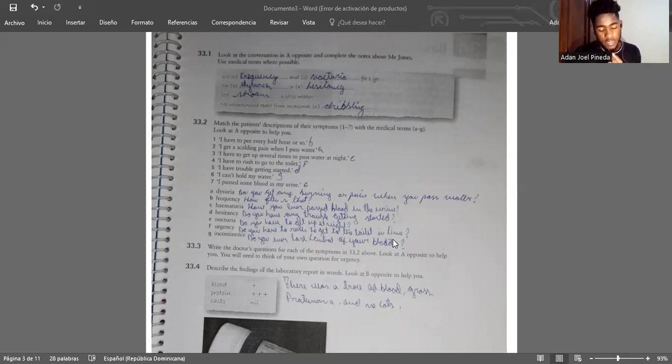33.2. Match the patient descriptions of their symptoms with the medical terms. 1B, 2A, 3C, 4F, 5D, 6G, 7C. 33.3. Write the doctor's questions for each symptom in 33.2 above. Look at A opposite to help you.